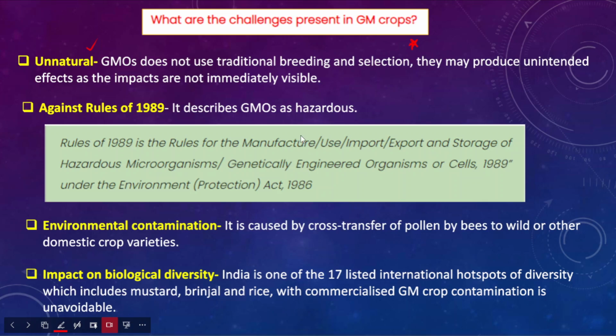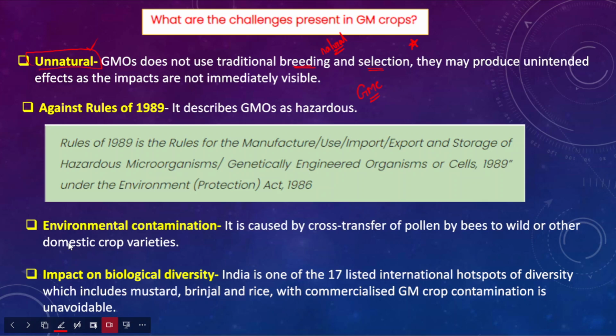They do not use traditional breeding and selection techniques, which are more natural in nature. On the other hand, genetically modified crops cannot be considered a natural way of breeding. Rather, it can be termed an unnatural way of breeding.